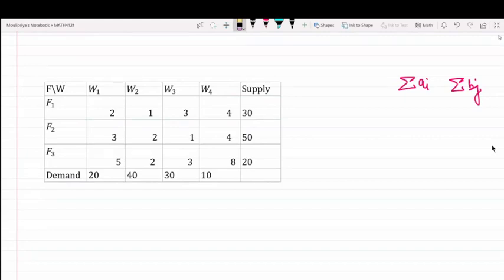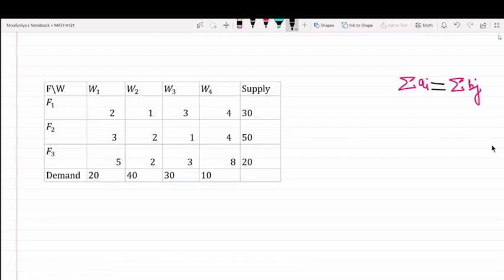Anyway, since the problem is the same, sigma Ai remains equal to sigma Bj. So you can say that yes, the problem has a feasible solution, correct? So there's nothing to worry about. Now, as the name suggests, what we do is we look for the minimum most element in the given matrix.